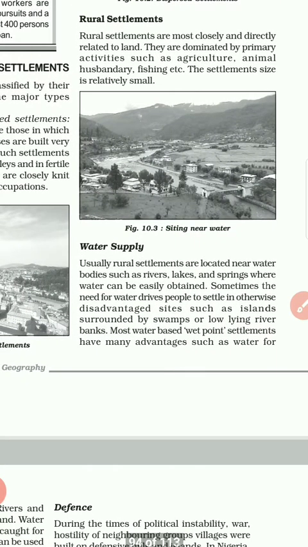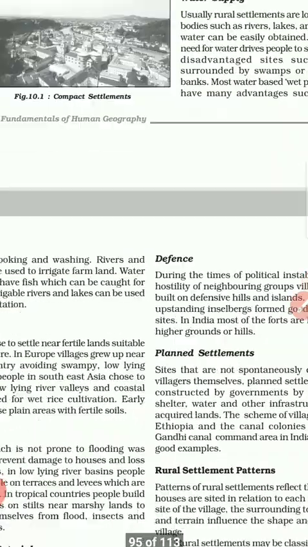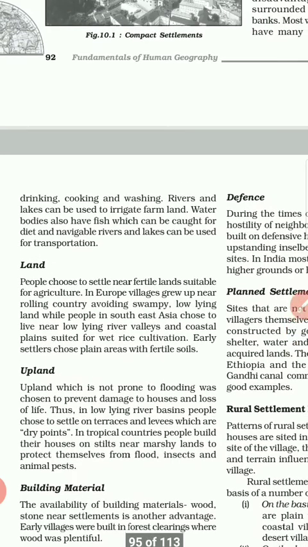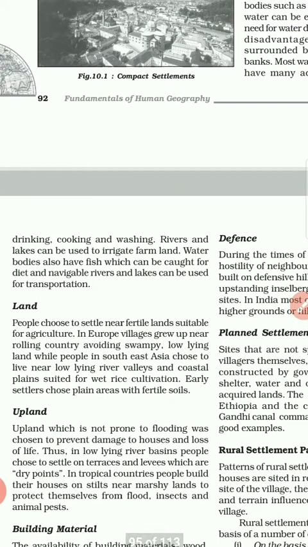Water supply. Usually, rural settlements are located near water bodies such as rivers, lakes, springs, where water can be easily obtained. Sometimes the need of water drives people to settle in otherwise disadvantaged sites such as islands surrounded by swamps or low-lying river banks. Most water-based wet point settlements have many advantages such as water for drinking, cooking, washing, and rivers and lakes can be used to irrigate farmland.